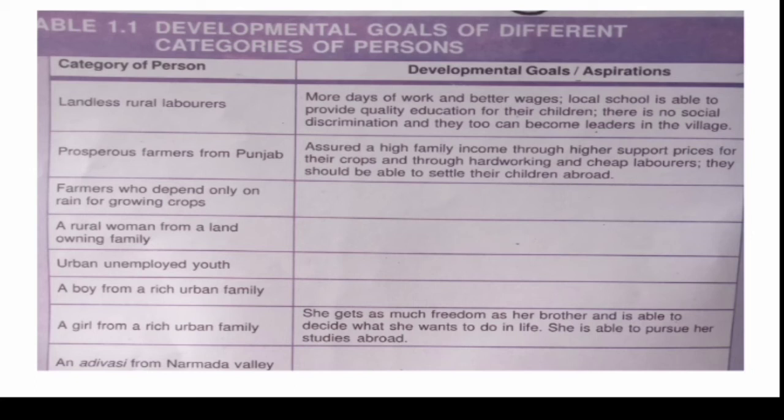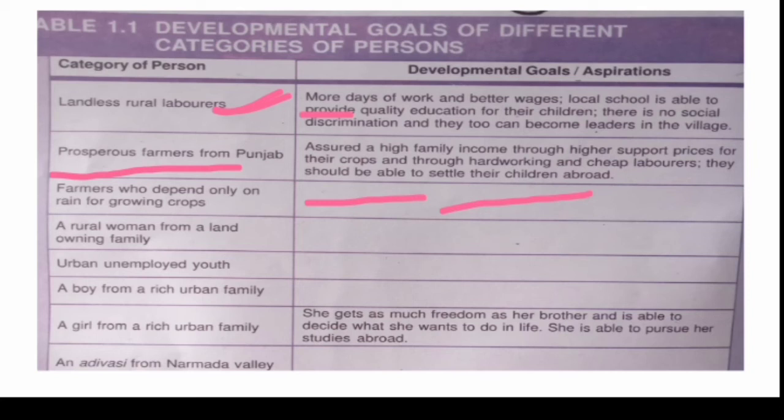First is landless rural laborers. For landless rural laborers, more days of work, better wages, local schools that provide quality education to their children, good working conditions. This may be the development goal for a landless laborer. But for the prosperous farmer from Punjab, the aspiration is to settle their children abroad for better opportunities or better jobs.